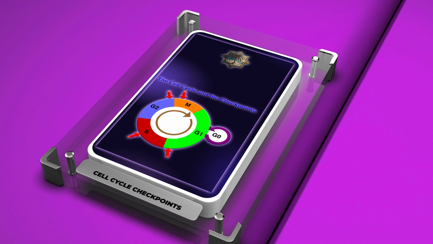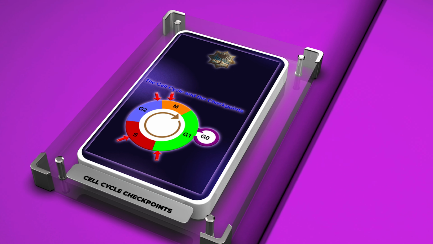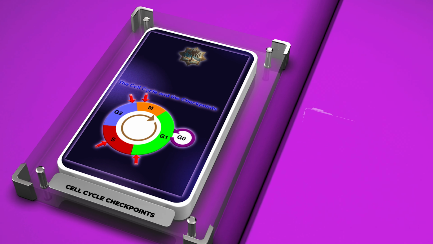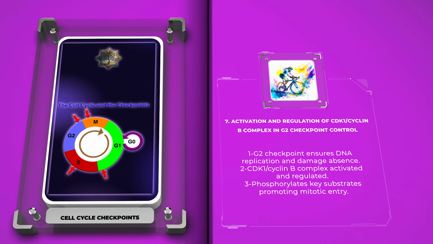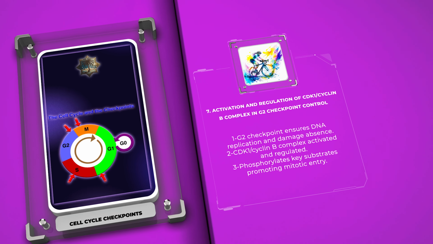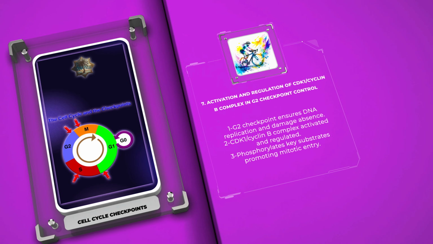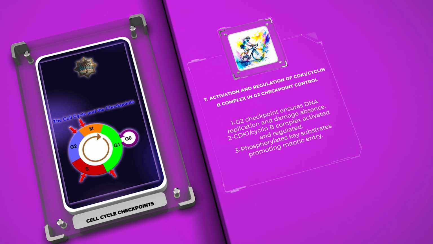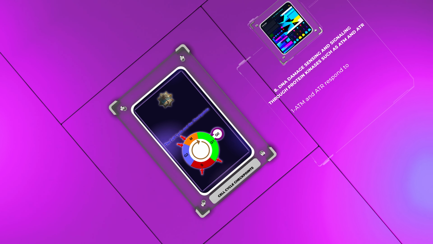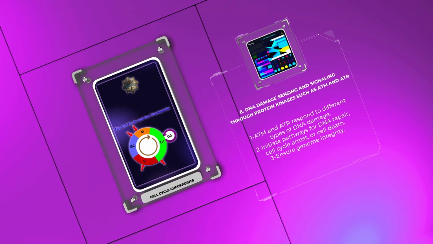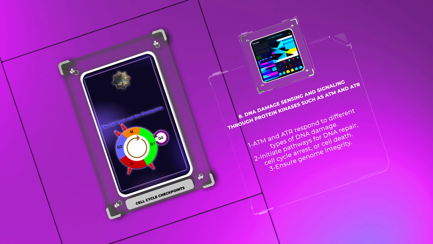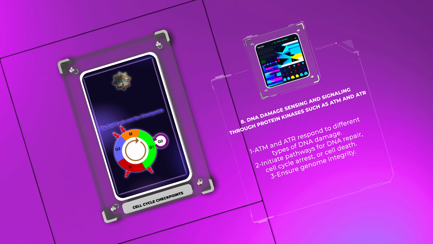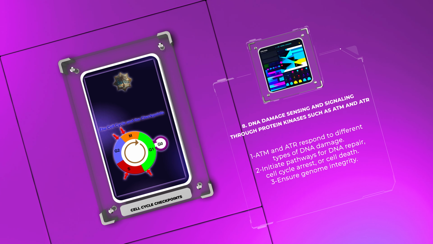At the G2 checkpoint, the cell ensures that DNA replication is completed and DNA damage is absent before proceeding to mitosis. The CDK1/cyclin-B complex is activated and regulated, facilitating the phosphorylation of key substrates that promote mitotic entry. ATM and ATR are protein kinases that respond to different types of DNA damage. When activated, they initiate signaling pathways to repair DNA, arrest the cell cycle, or induce cell death, ensuring the integrity of the genome.